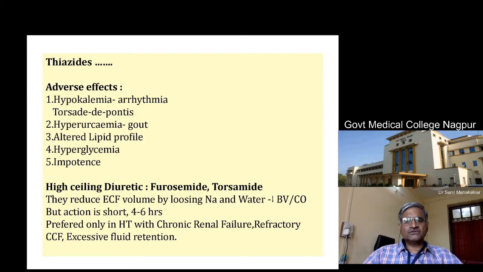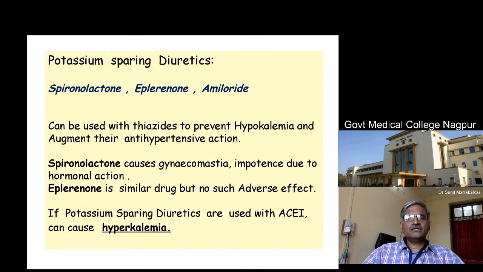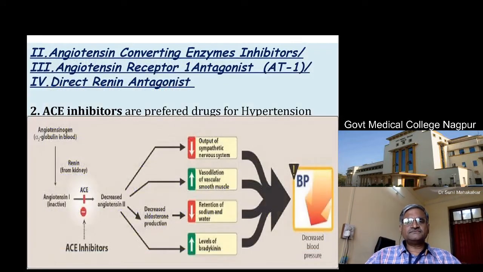So they are better used for treatment of edemas like chronic renal failure or refractory congestive heart failure, etc. So excessive fluid retention is their indication. Then there are some potassium sparing diuretics. They are mild diuretic drugs and they can also be used in hypertension.